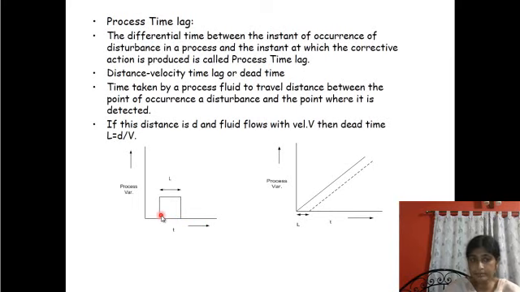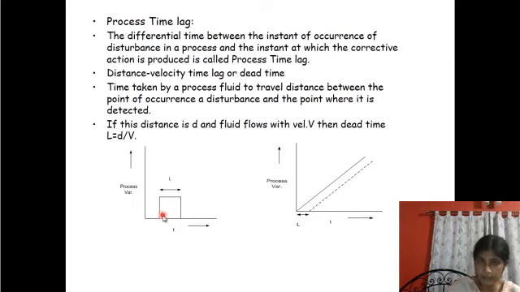There are some other processes also, some other delays also, but this is the total time delay, where the point error or deviation occurs and where it is corrected, and between these there is a time delay where it is detected.